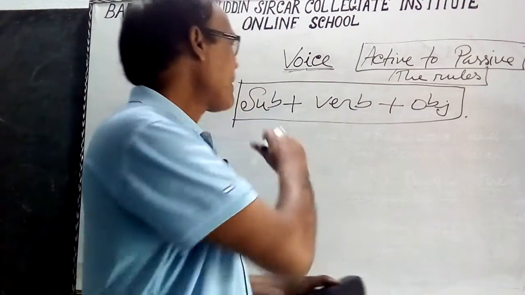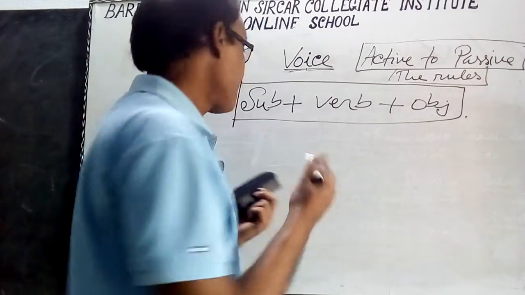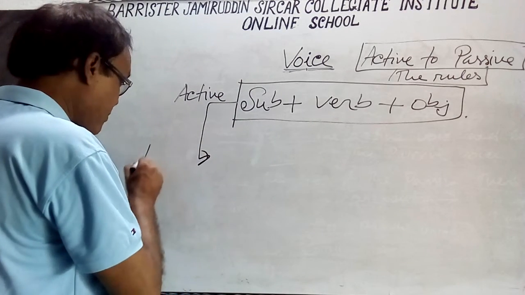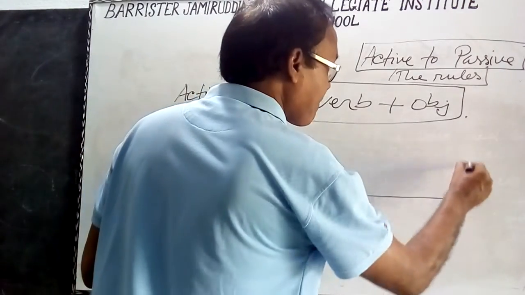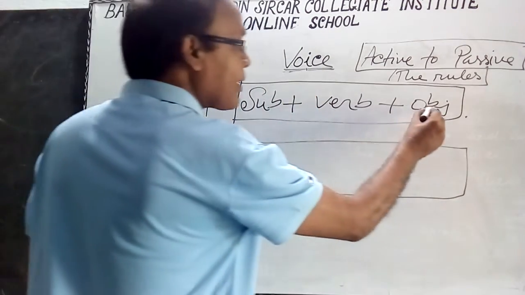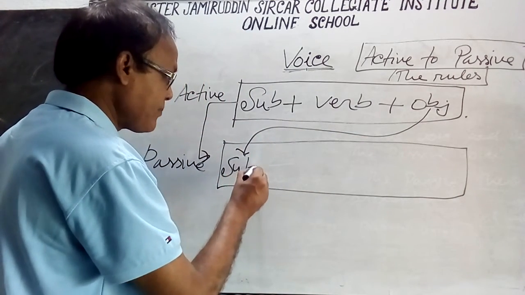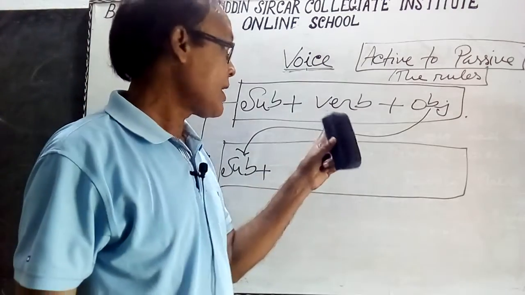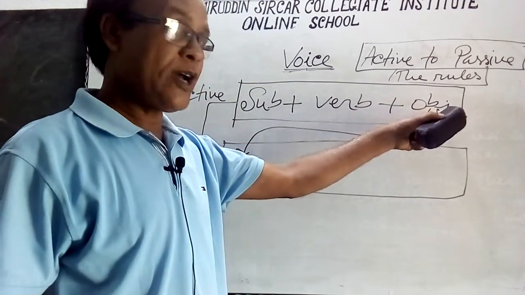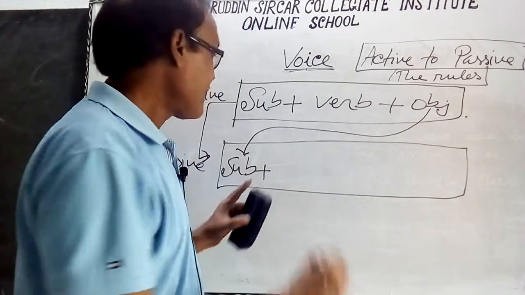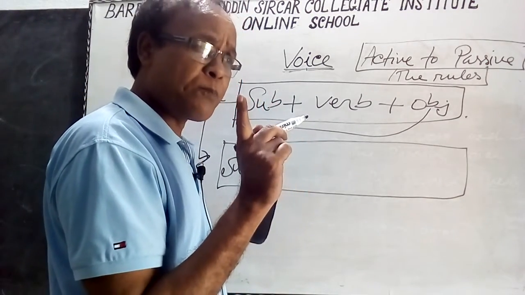So the rule is, when we want to change it to passive voice, the object in the active voice will be the subject in the passive voice. So this is the first rule.